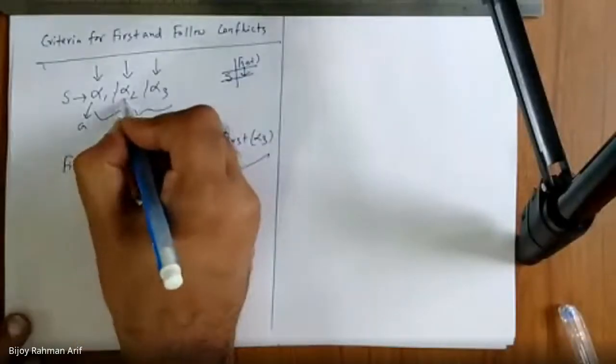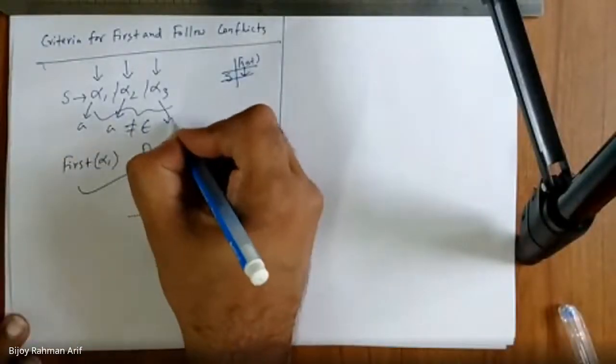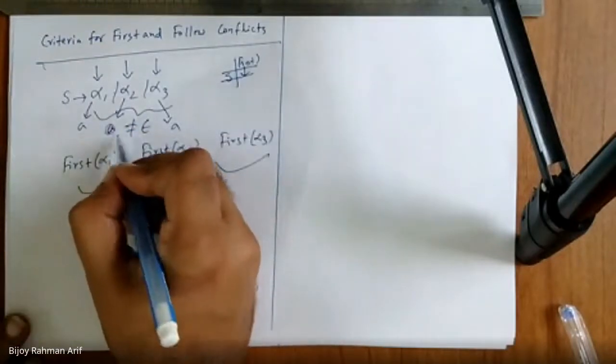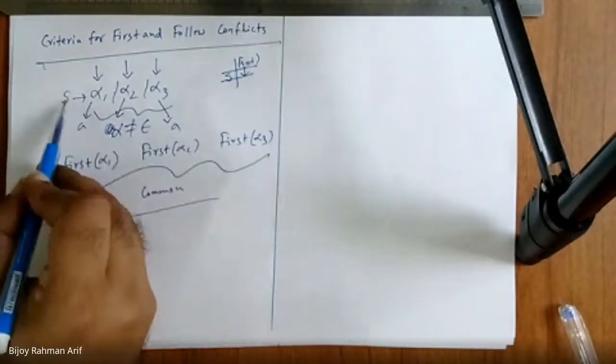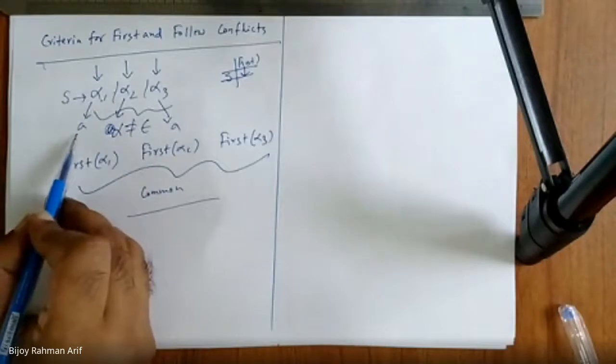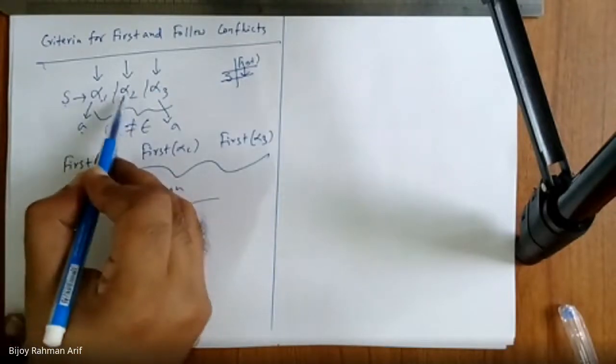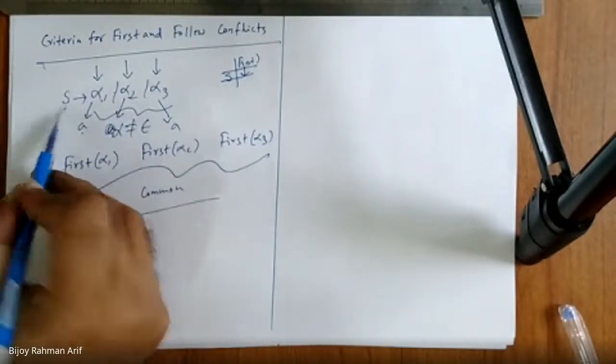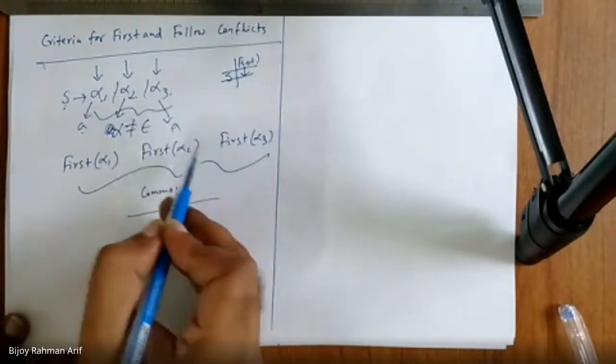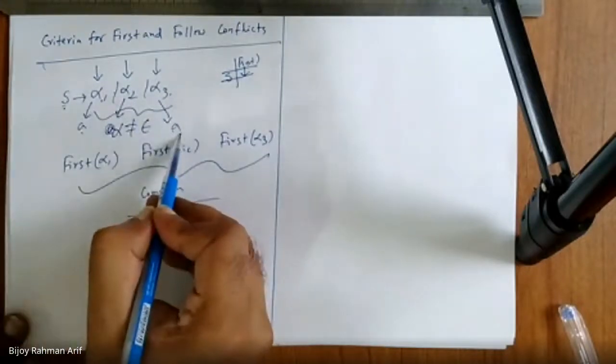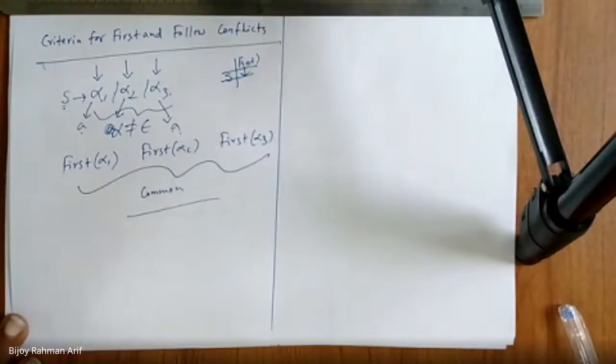Yes, sir. If first of alpha 1 is A, first of alpha 2 is also A, and first of alpha 3 is also A, then what will happen? Then I need to put S derives alpha 1 on S row, A column. S derives alpha 2 on S row, A column. S derives alpha 3 on S row, A column. So there will be conflicts. Am I right or not?